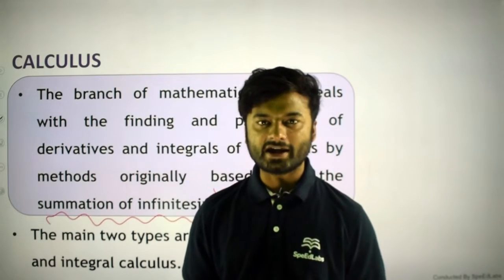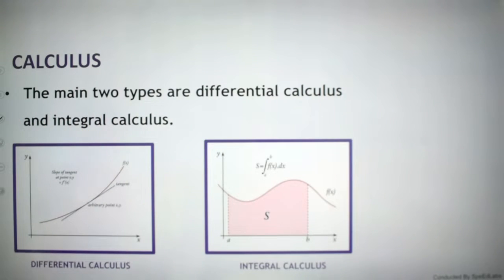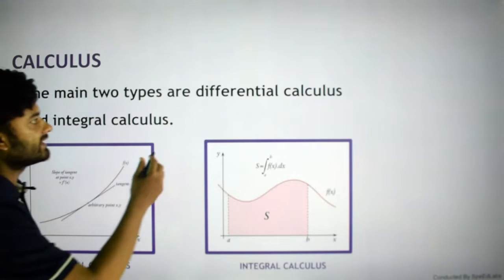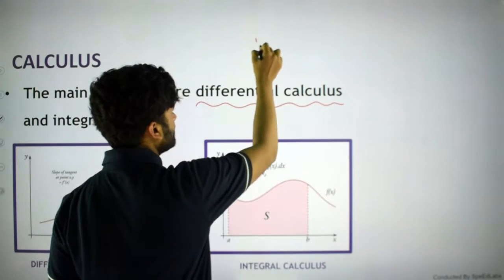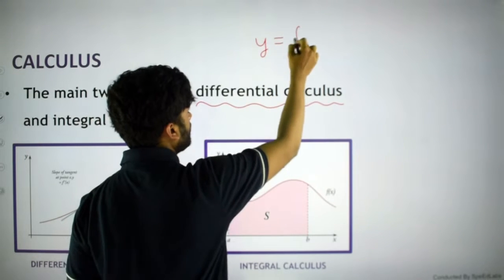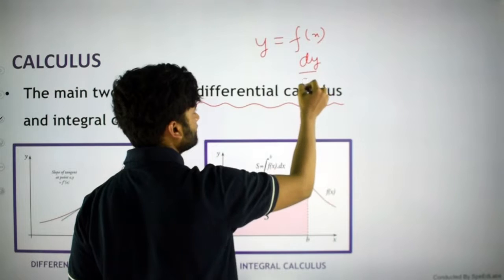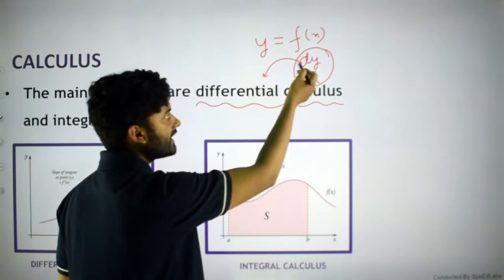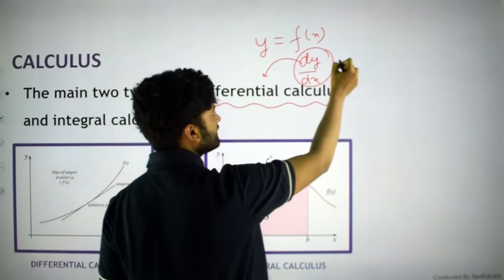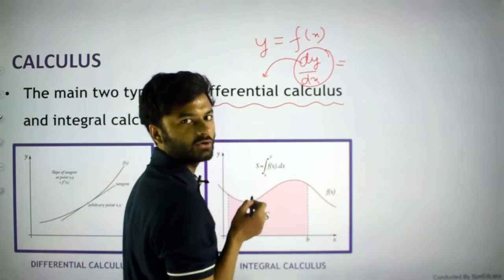Okay, so are you ready? Let us move further. As you can see, there are mainly two types of calculus. The first is differential calculus: if y is equal to f of x, we find dy by dx. This dy by dx comes in differential calculus. And what is the actual meaning of this? This is basically the rate of change of y with respect to x.